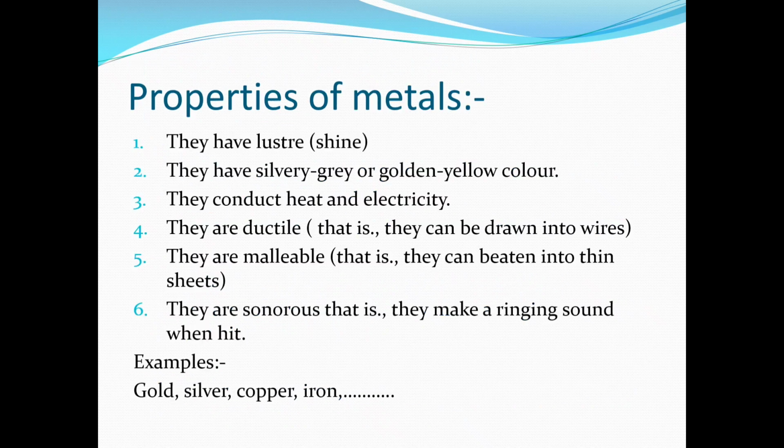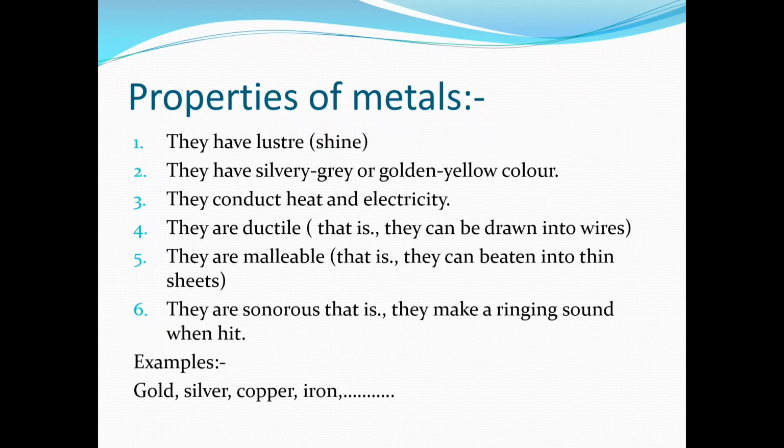We have learned the definitions of metals, non-metals, and metalloids. Now we will move a step further and learn about the properties of metals, non-metals, and metalloids. First we will see the properties of metals. Metals have luster, that is, shine. For example, gold is a metal, and it has a shining nature. Metals generally have a silvery gray or golden yellow color.